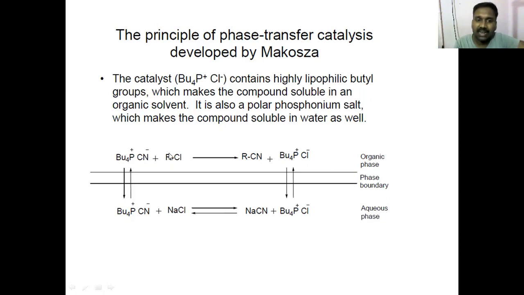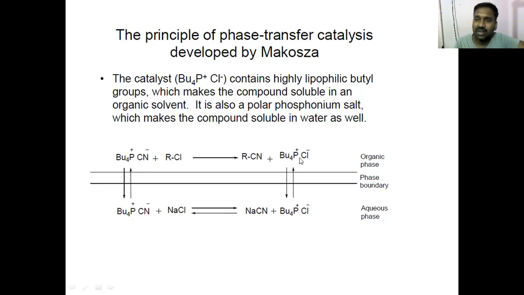So once the CN minus is sequestered as RCN, the concentration of the CN minus decreases. So you know the equilibrium principles, right? Chemical equilibria are always dynamic. They can shift either in the right or left directions, forward or reverse, to adjust a change. So what is the change here? The fall in the concentration of CN minus. So what happens? This whole equilibrium is cyclic. If CN minus is used and concentration falls, more CN minus goes into the organic phase to maintain the equilibrium.